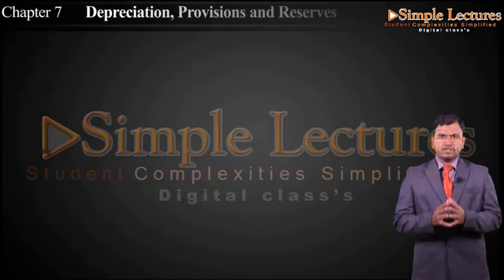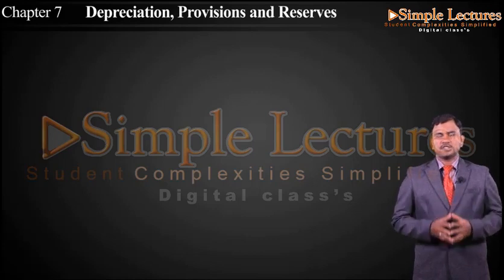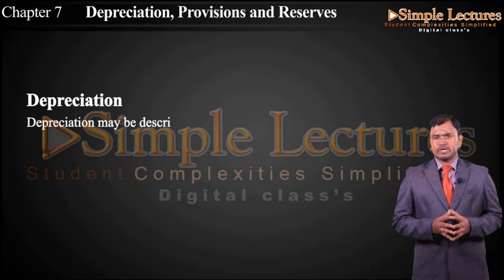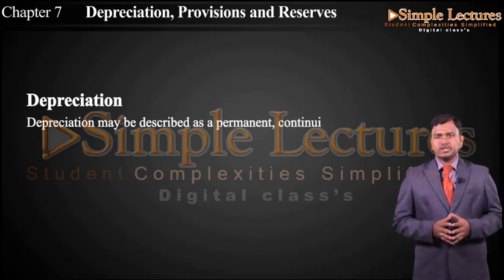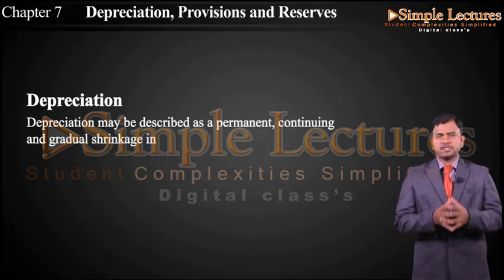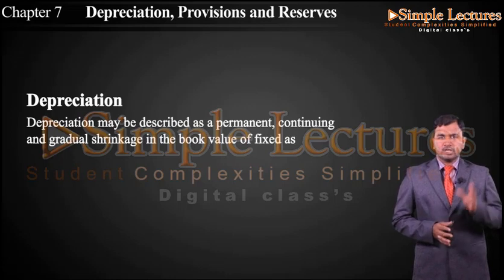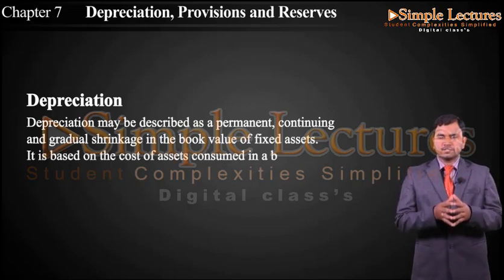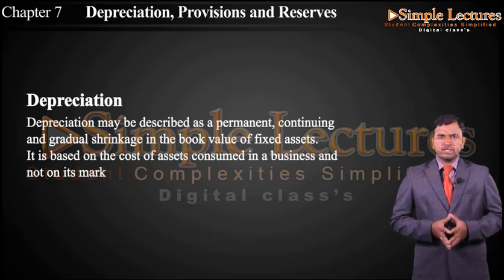Chapter 7, depreciation. So now let us see what is the meaning of depreciation. Depreciation may be described as a permanent or continuous and gradual shrinkage in the book value of fixed asset. It is based on the cost of asset consumed in a business and not on its market value.